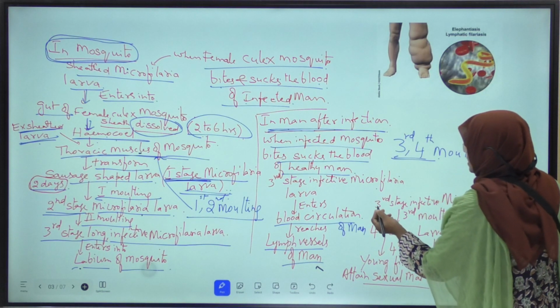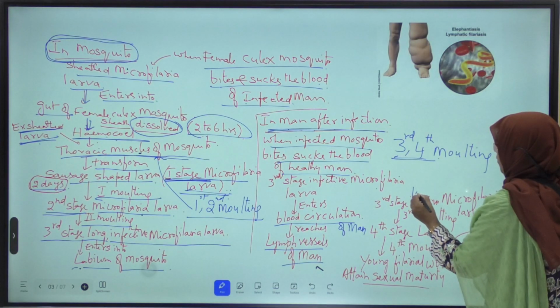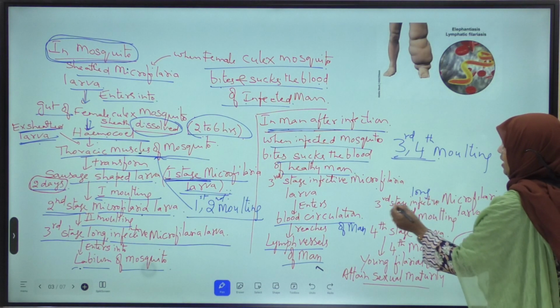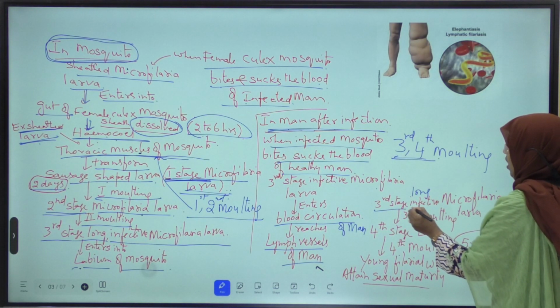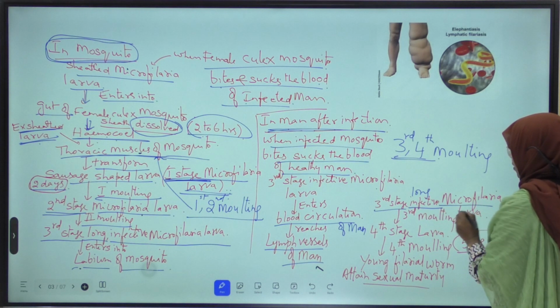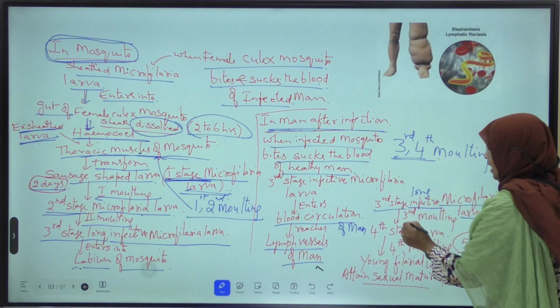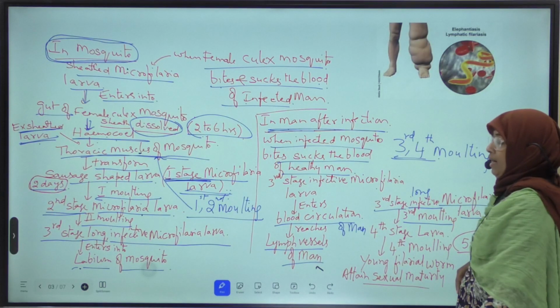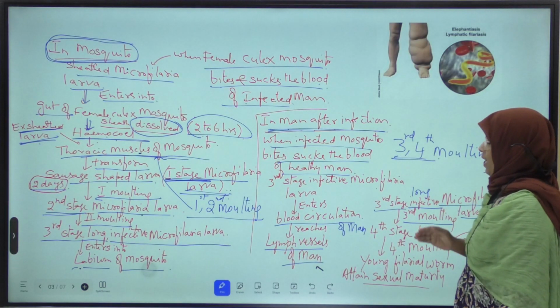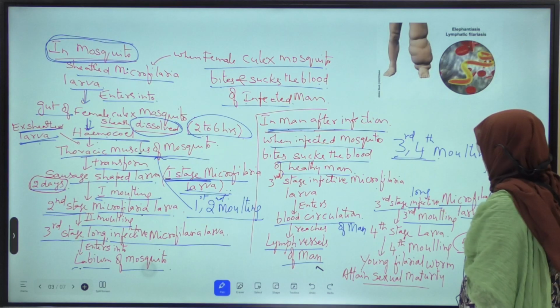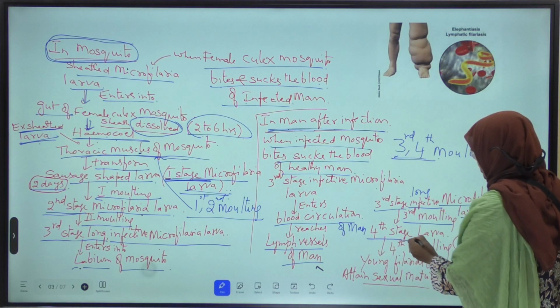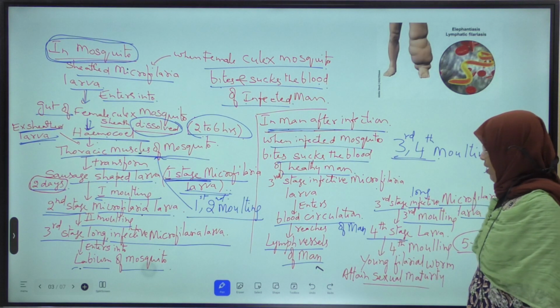Okay? Now this third stage long infective microfilaria larva undergoes third molting in the lymph vessels of man and forms fourth stage microfilaria larva.